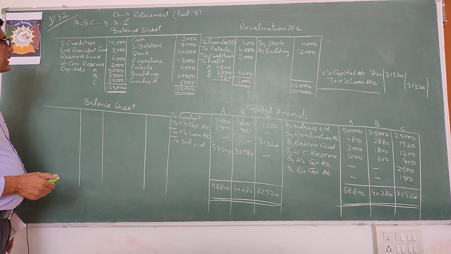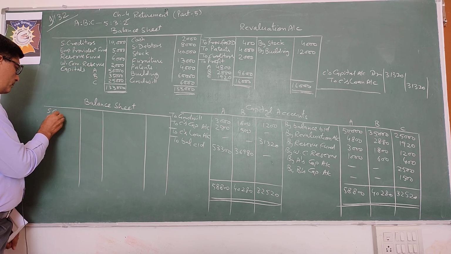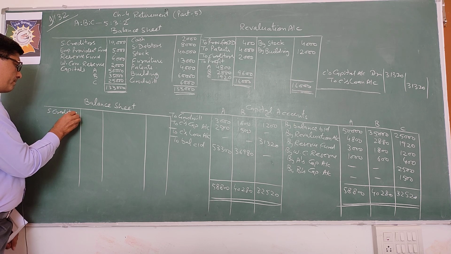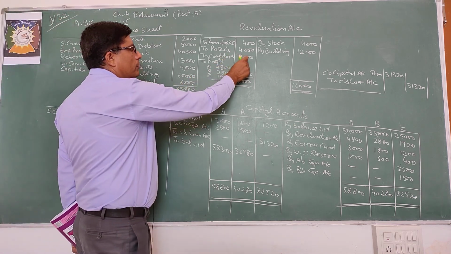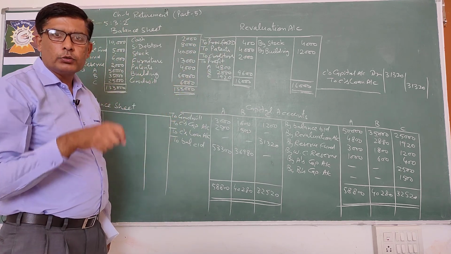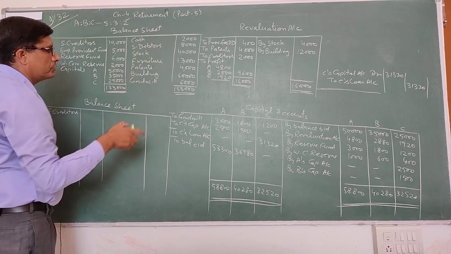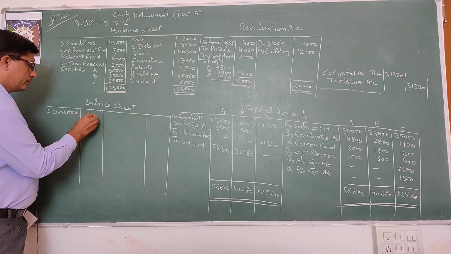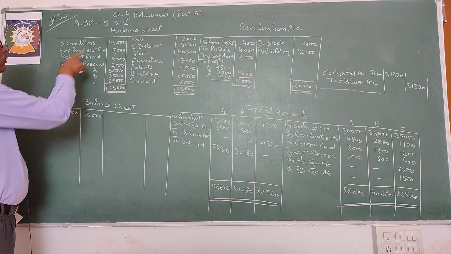First of all, take liability side, sundry creditors. It was given in adjustment that creditors of rupees 2000 will be paid more. Creditors को 2000 की पेमेंट ज़्यादा करनी है, तो creditors थे 10,000 plus 2000, तो 12,000. Next, employees provident fund.